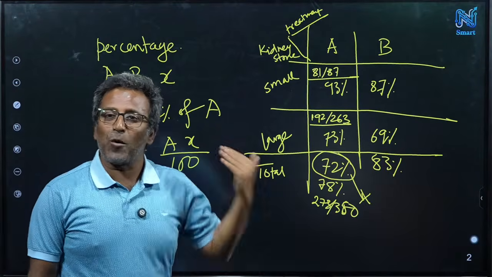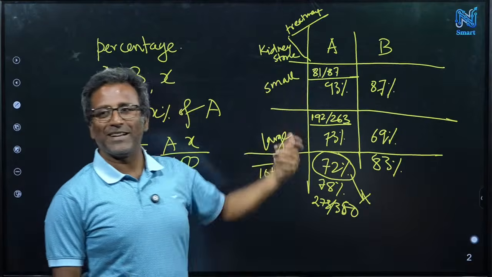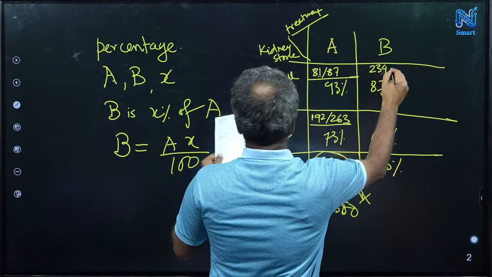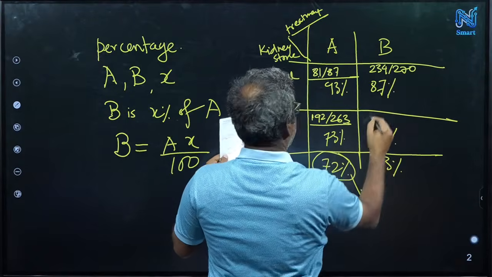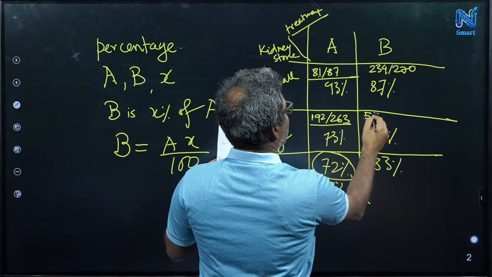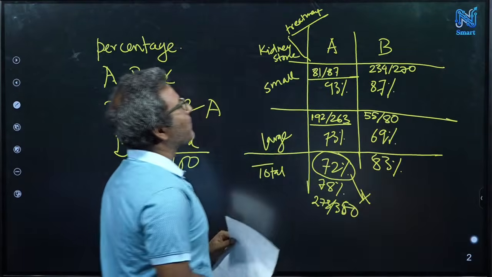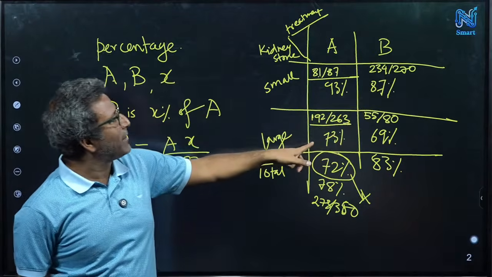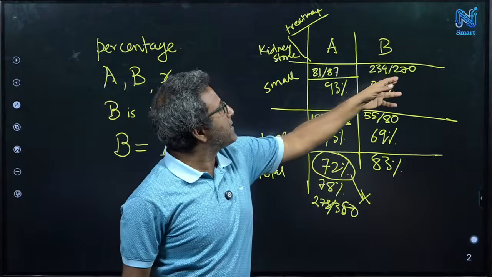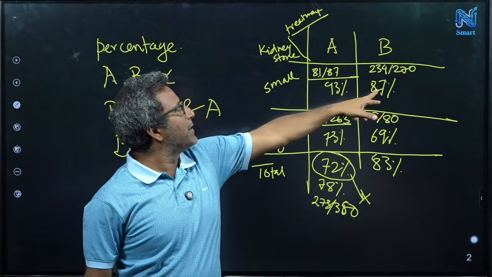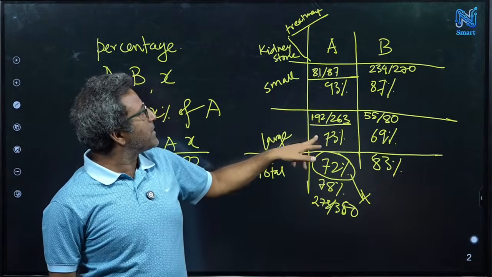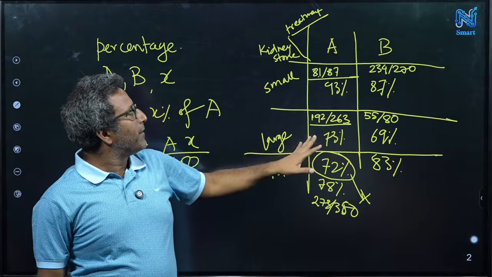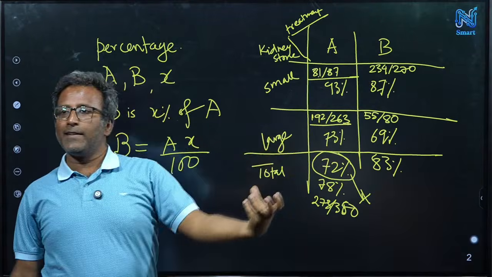I am saying it is possible because it depends on the denominator. So the actual value is 234 over 270 here and 55 over 80. If you see these two values, the 87% and 73%, you see there are lots of patients under treatment B for small and lots of patients under treatment A for large, right? So they actually dominate the value.